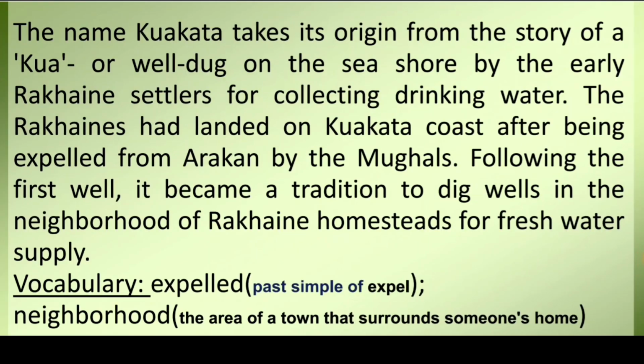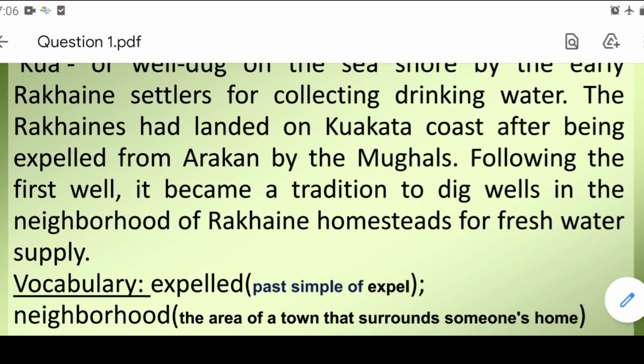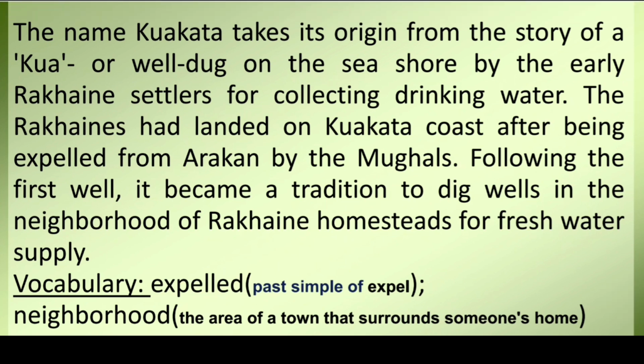The name Kuakata takes its origin from the story of a kua, or a well, dug on the seashore by the early Rakhine settlers for collecting drinking water. Dear learners, here we'll have the history of the name Kuakata, how the name comes, what's the reason behind this name. So, dear learners, here we have come to know that when the Rakhines first came to this place, they had scarcity of water. So, in order to have water, they dug a well.